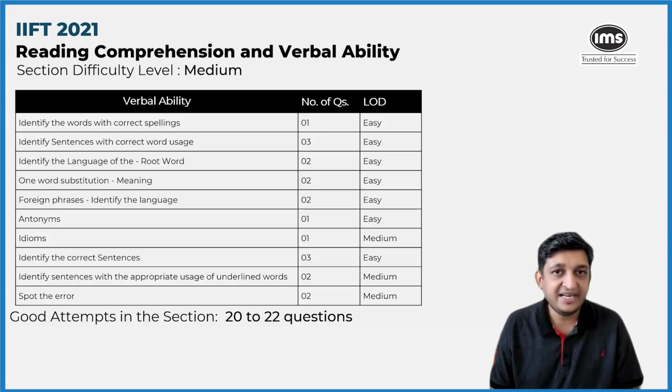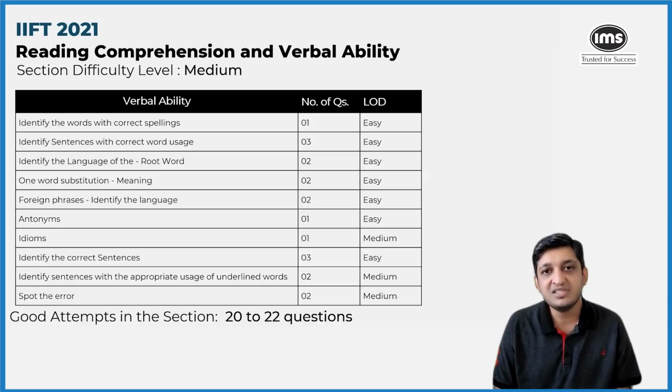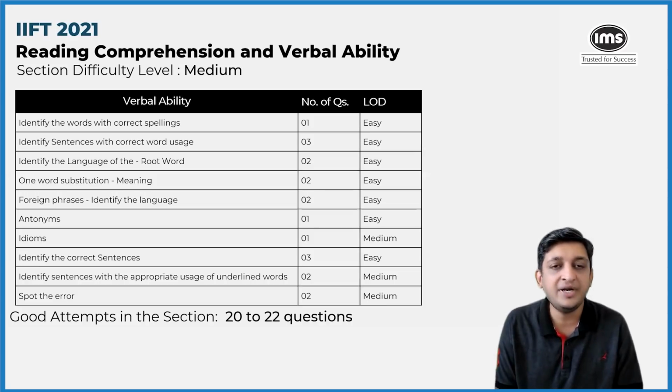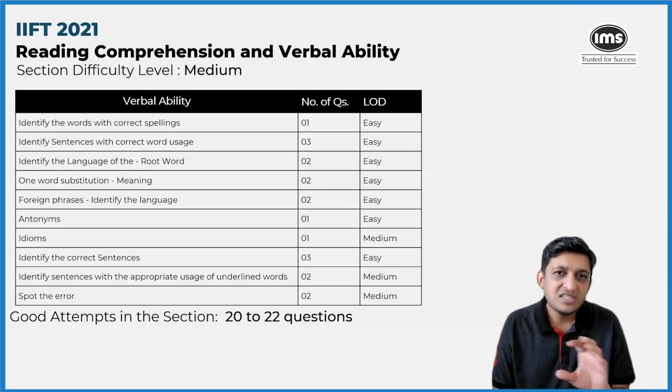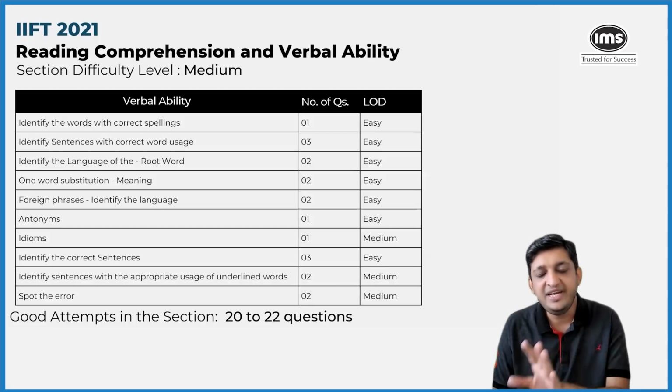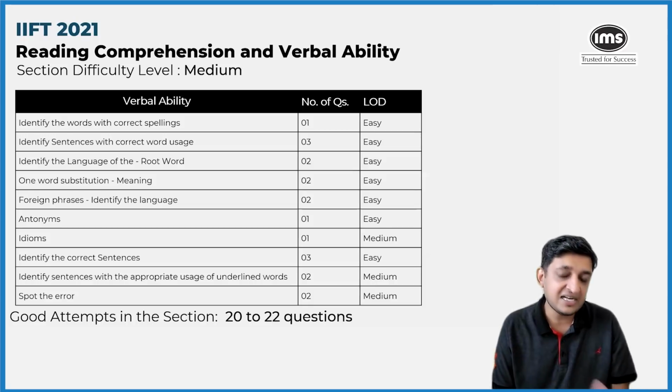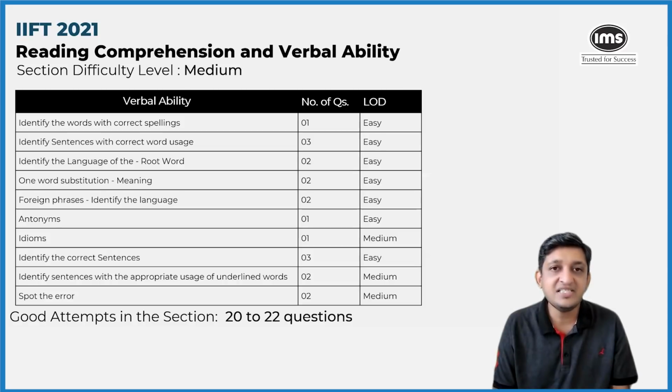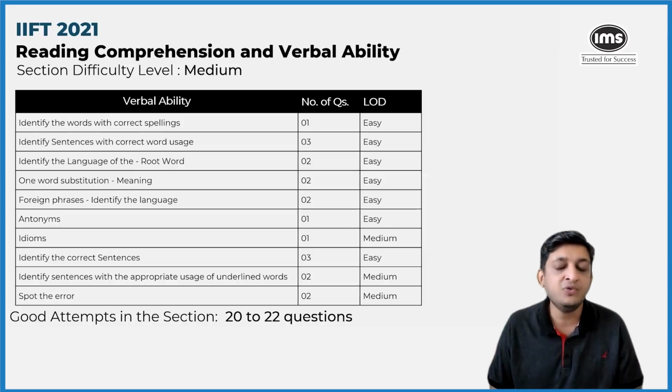Overall, if you look at the entire section, out of the 35 questions that were present, it was very easy to attempt around 20 to 22 questions. So around 6 to 8 questions could have been attempted from the RC side of things, and the remaining 16 odd questions you could have attempted from the verbal ability side. So even discounting for the moderate-ish level questions from verbal ability, it was definitely possible to attempt around 20 to 22 questions with a reasonable accuracy of around 80 to 85%.